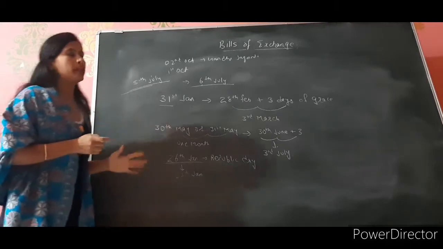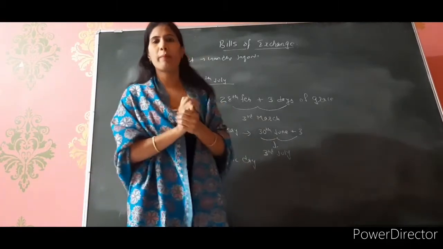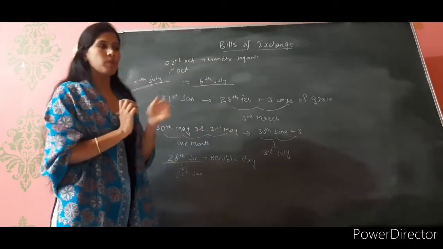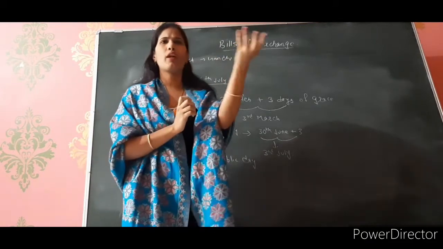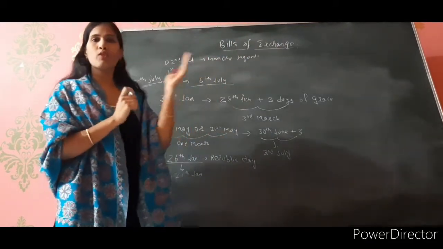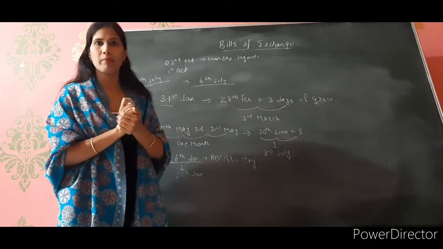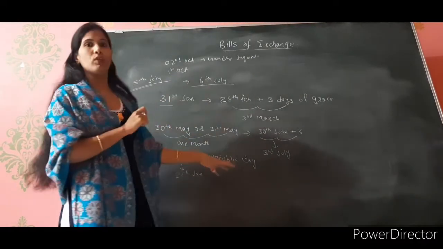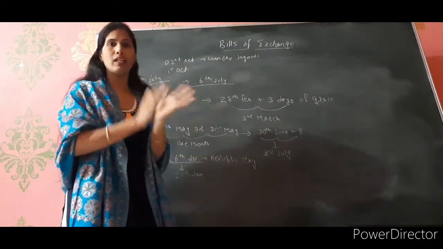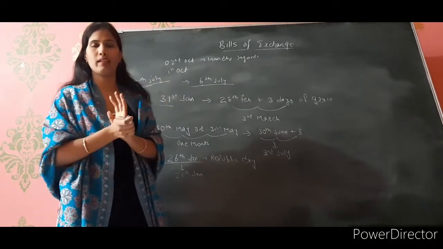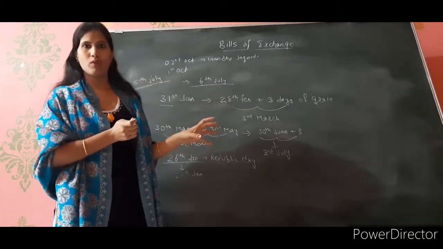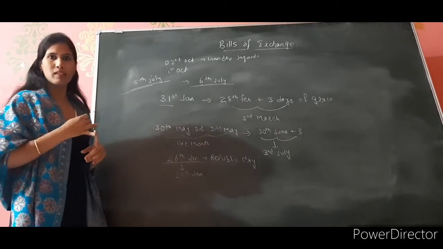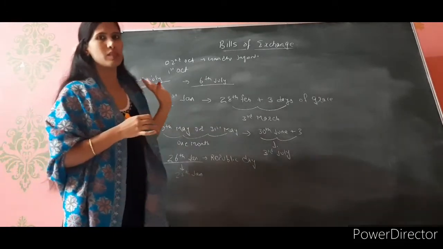Why? Because when you are going to pass the journal entries in this chapter, bills of exchange, dates are very important. Because what they used to give you is that you have purchased the goods on credit on so and so date. Then on so and so date you have drawn a bill, and after 2 months period of time your bill is getting matured. So they will give you the date. So along with your entries, date will play a very important role. So you have to understand this concept also. So one is, you will get 3 days of grace period whenever your bill is going to mature. जो भी date हो उसमें आपको 3 दिन का grace period मिलेगा.